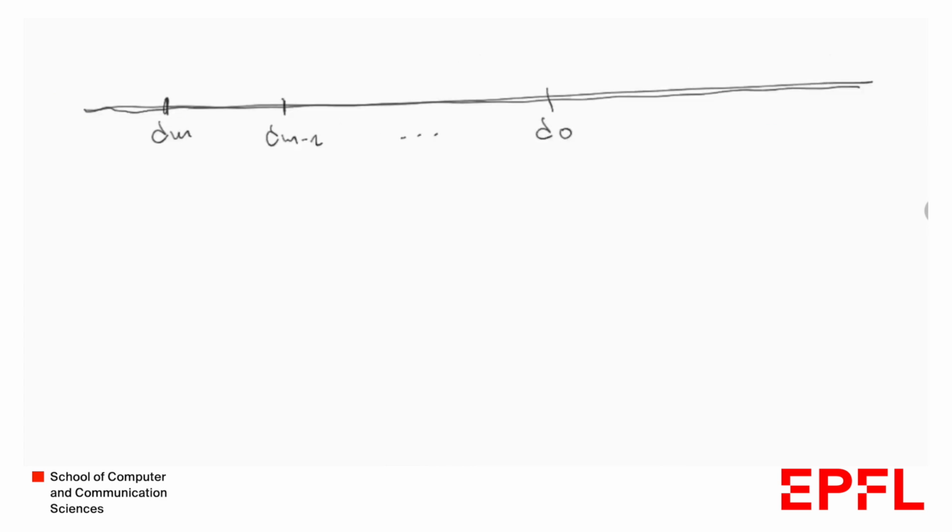So for simplicity, I'm going to draw this execution like this without depicting all those write 1 operations. And we said we're going to have Dm, then Dm minus 1, and then D0. For Dm, we're going to associate read operation R0, for Dm minus 1, operation R1, and so on and so forth. And for D0, we're going to associate operation Rm.